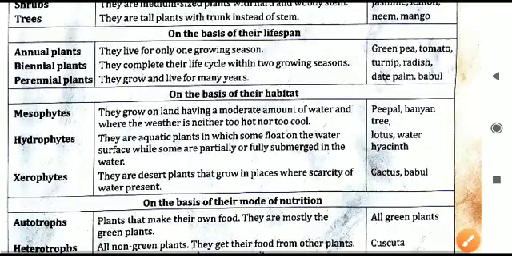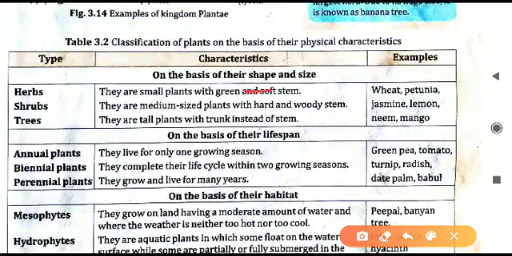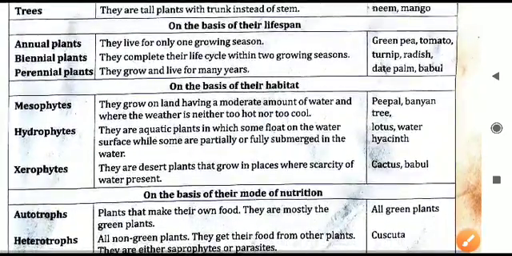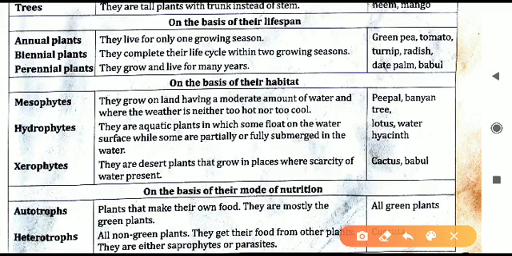Next one is on the basis of lifespan. The first categorization we have done on the basis of shape and size. These three we have done. Next one is on the basis of lifespan. How much is the life of a particular plant? First is annual plant. Annual plants live only for one growing season. After one season they will die, like green pea or tomato. These are annual plants.